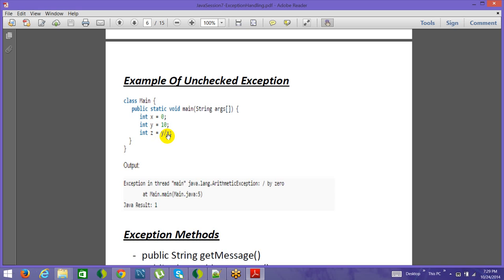So it lets you compile it, and using this slash operator you can do a division, and it doesn't enforce that you need to throw or handle some kind of error. Since this was invalid because division by 0 is invalid, you get this java.lang.ArithmeticException. So this is a kind of unchecked exception, because there is no provision by whoever wrote that operator code that you have to handle it. In that case it is an unchecked exception. So there is no way anything can be done about it at compile time.